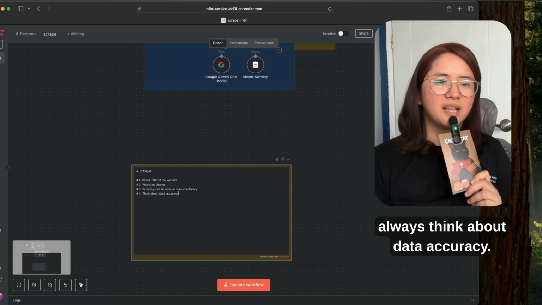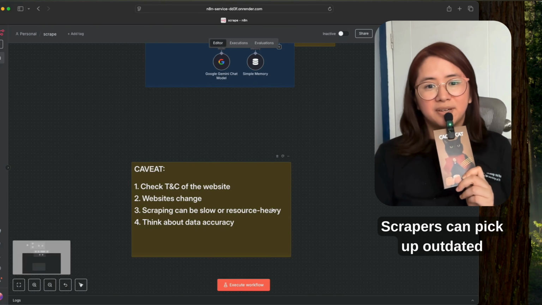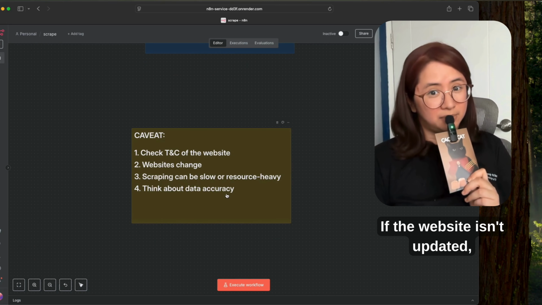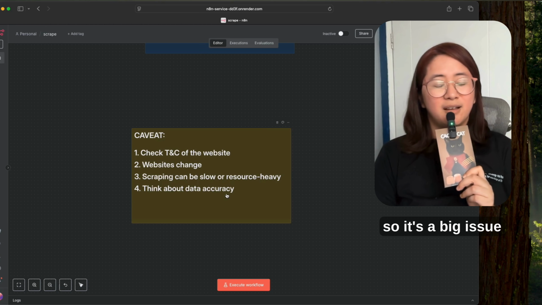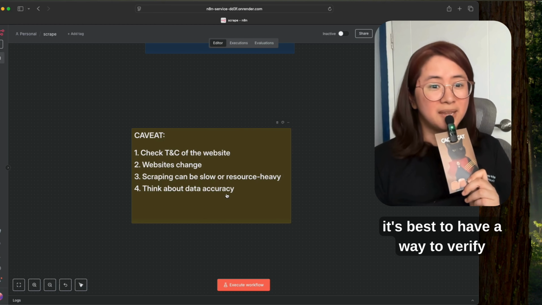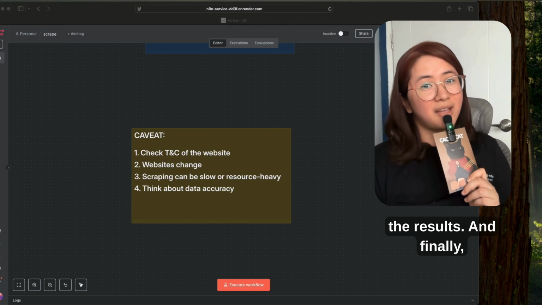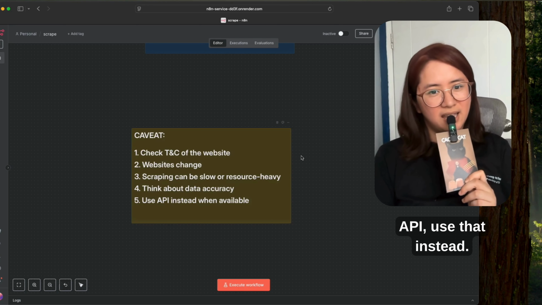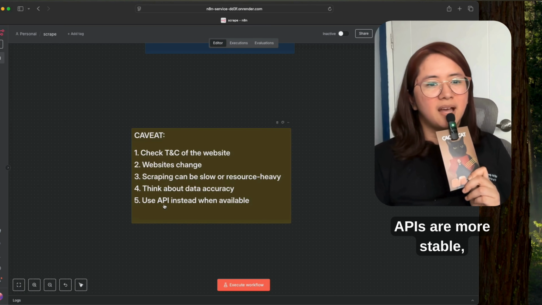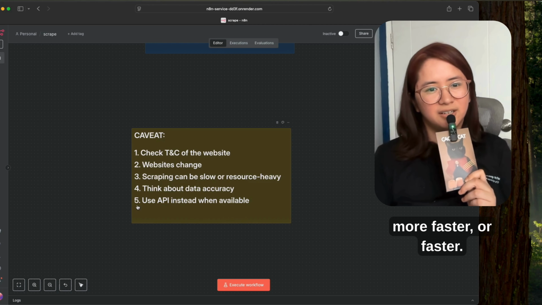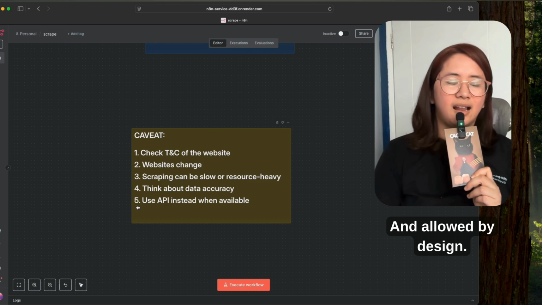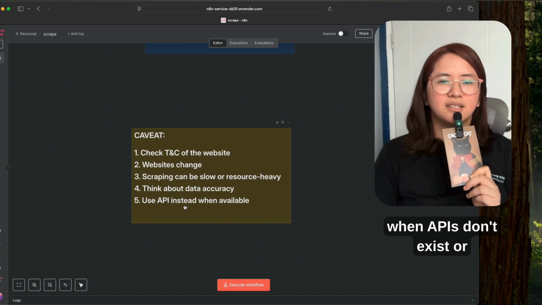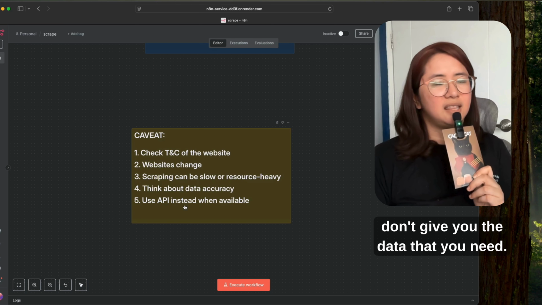Fourth, always think about data accuracy. Scrapers can pick up outdated or incorrect information. If the website isn't updated, that's a big issue for you. So it's best to have a way to verify the results. And finally, if the site offers an official API, use that instead. APIs are more stable, faster, and allowed by design. So scraping should be your backup option when APIs don't exist or don't give you the data that you need.